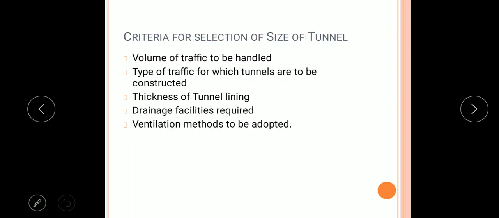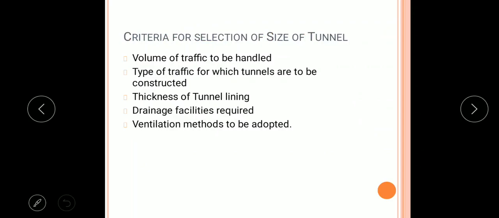Next important factor is thickness of tunnel lining. After construction of a tunnel, the lining should be provided so that there is no roof fall, and the thickness of tunnel lining also plays an important role for selection of size of tunnel.